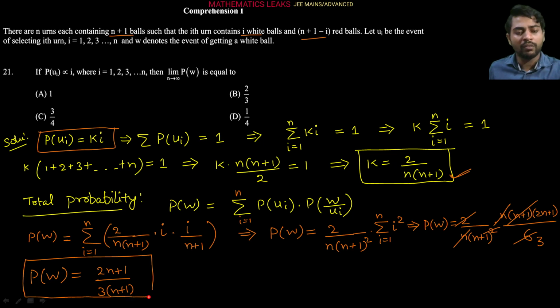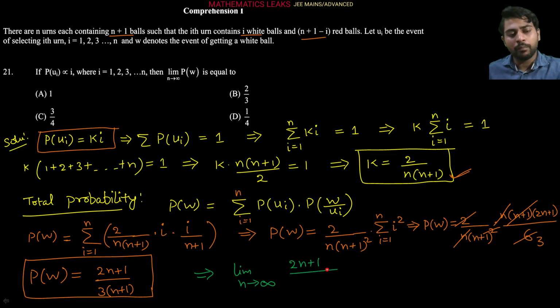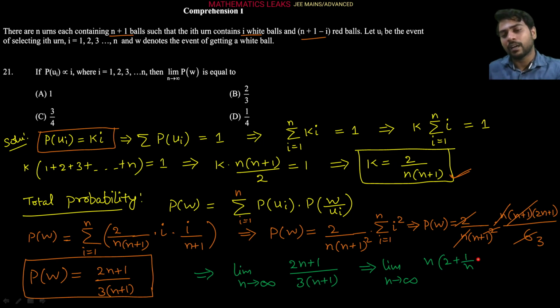Now, in this case, they are also asking what is the limit. So now we can write down the limit as n tends to infinity of the probability of white, that is (2n plus 1) upon 3 times (n plus 1). As you can see, it is of infinity by infinity form. So the highest power of n, which is 1 here, we take common from numerator and denominator. We can write the limit as n tends to infinity, n is common here, (2 plus 1 upon n)